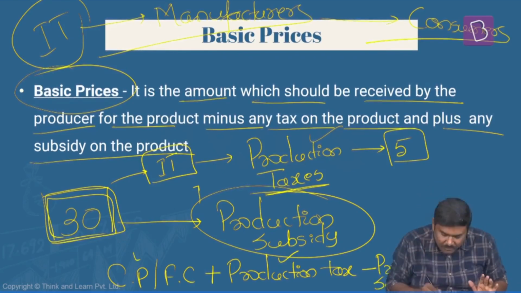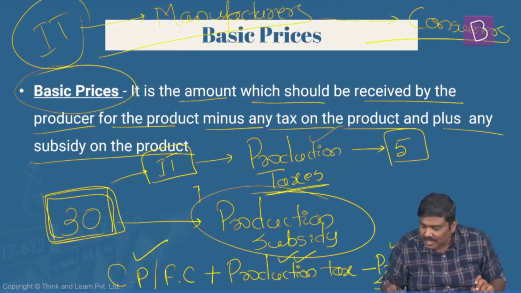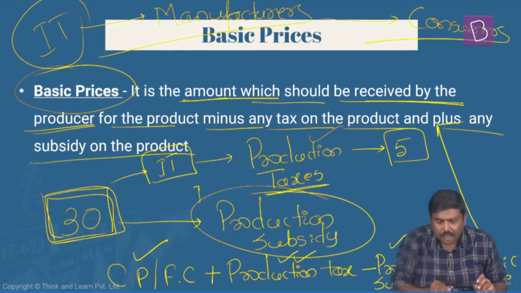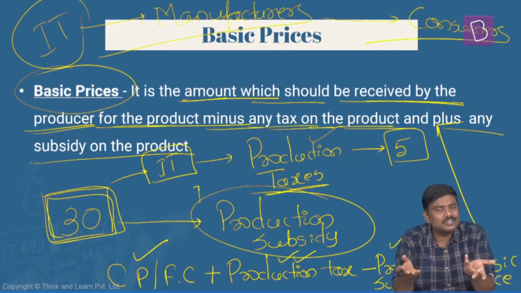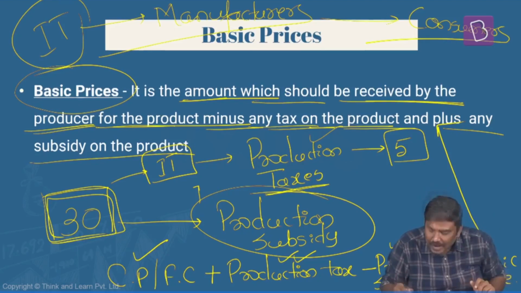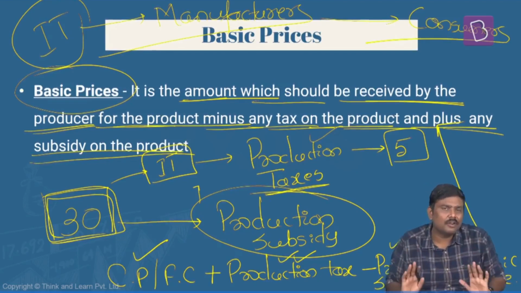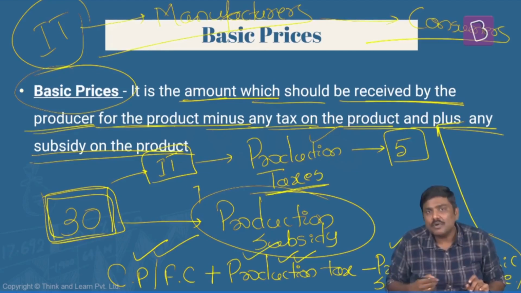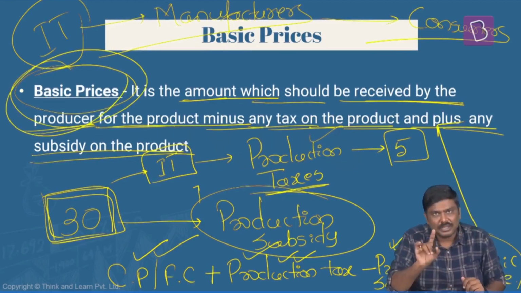So have a look at this. The factor cost plus production tax minus production subsidies is referred to as basic price. This is referred to as basic price. Now look at the statement. It is the amount which should be received by the producer for the product minus any tax on the product. Any tax on the product is, let's say, GST. We have not yet calculated that. That is not there. And plus any subsidy on the product. We have not received any subsidy on the product, so I have not calculated here. So this concept is called a basic price. What is the formula? The factor cost plus production taxes minus production subsidies. That is the concept of basic prices.